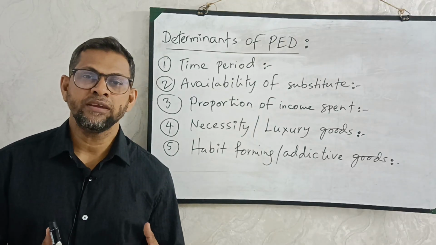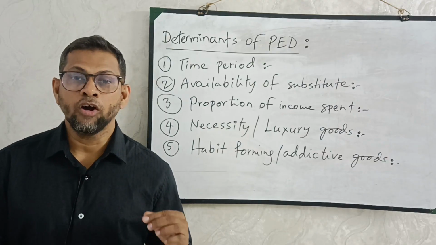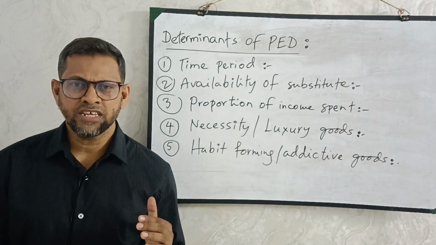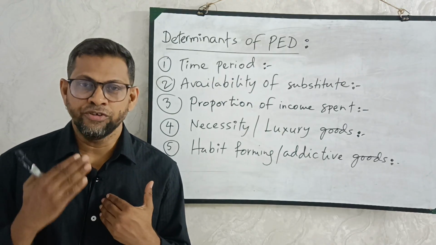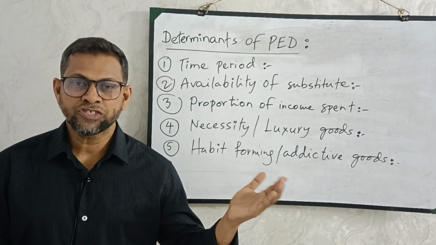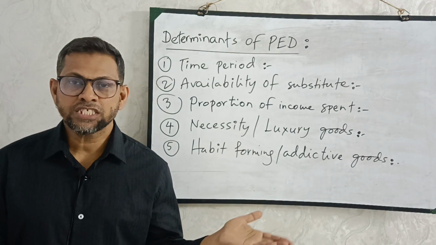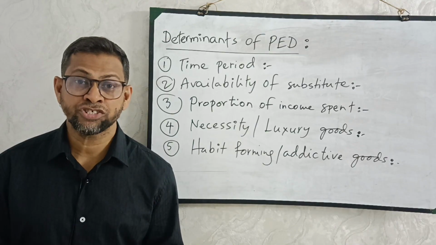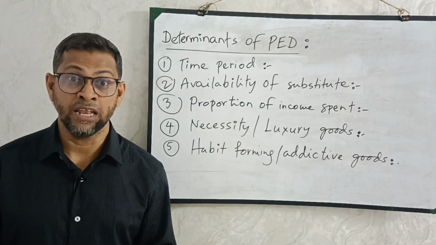So when we spend our money, we need to be careful about the price and how much this product is selling from my income. If any product is very expensive and it takes a larger proportion of my income, then as a consumer, I will be very much reactionary. For example, your house rent. If you find that house rent takes around 30-40% of a person's income, and the price of house rent increases, as a consumer you will be very much reactionary because house rent is taking a larger proportion of your income. In that case, demand will be elastic.